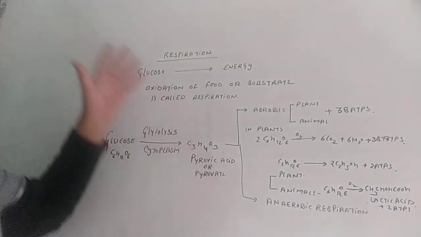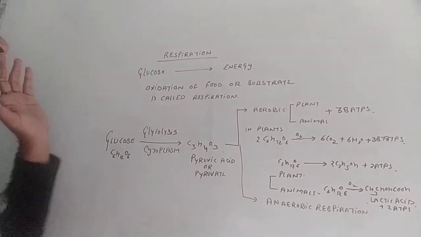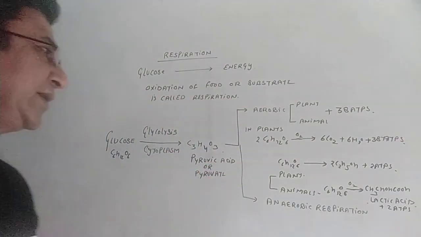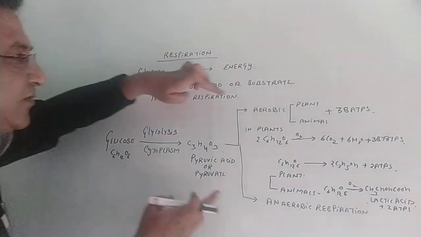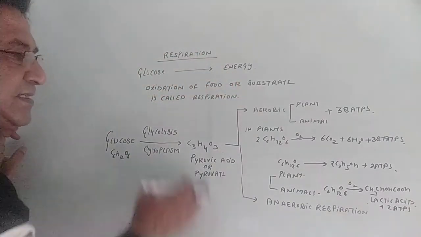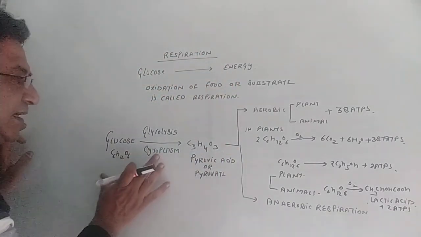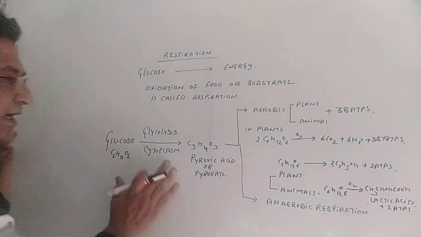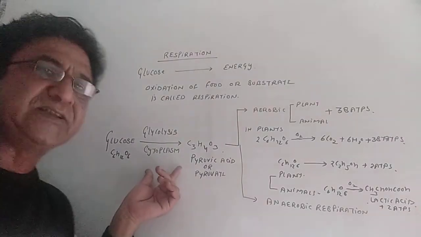So this way we can differentiate respiration into aerobic and anaerobic. But remember that whether aerobic or anaerobic respiration is taking place in any organism, before that glycolysis must be done. And this glycolysis occurs only in the cytoplasm of the cell.